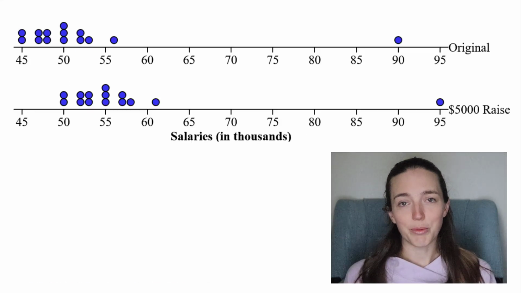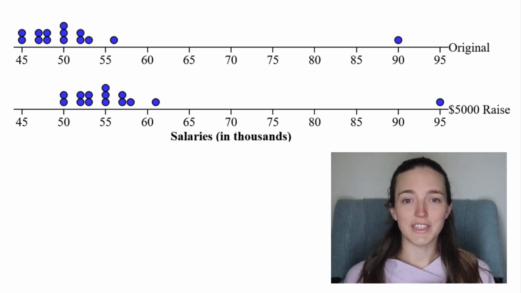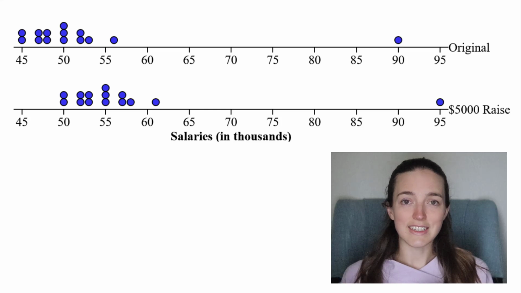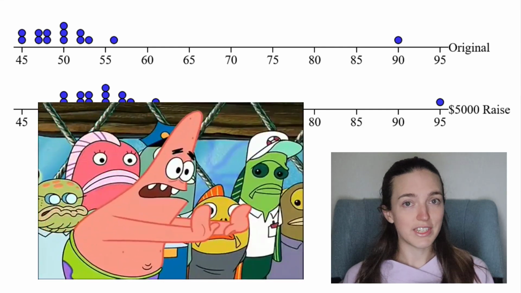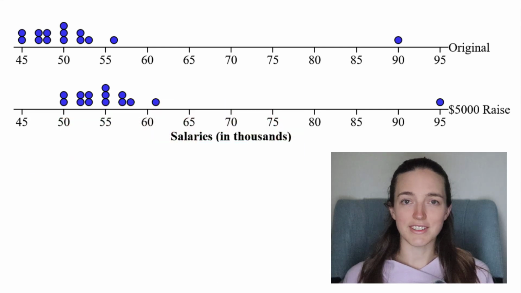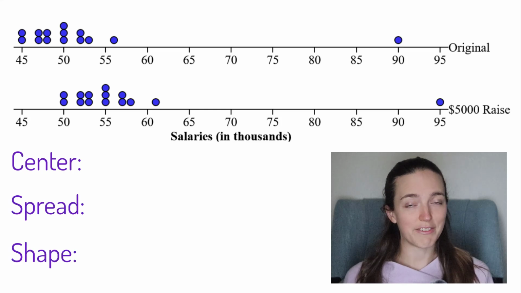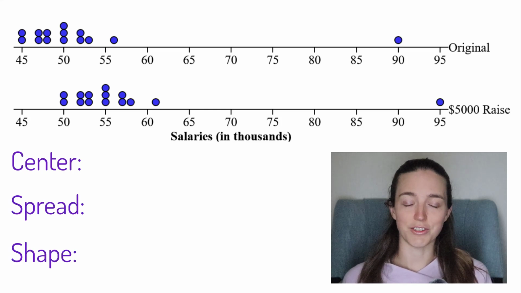You can see on top, we have the original salaries, and on bottom, these are the salaries after the $5,000 raise. Really, the only thing that's happened here is the entire distribution has shifted up $5,000. We just took the distribution and moved it somewhere else. Let's think about how the center, spread, and shape have changed now that everyone's gotten the $5,000 raise.